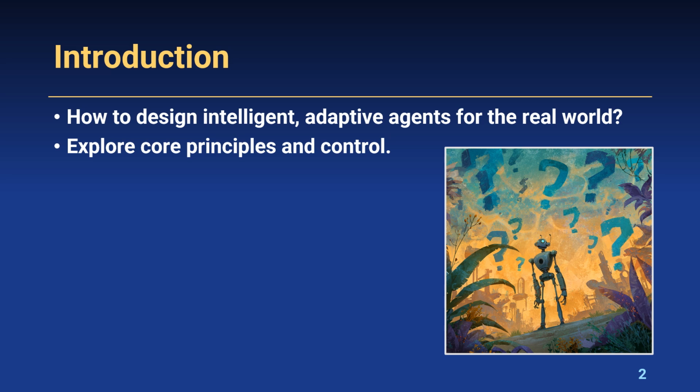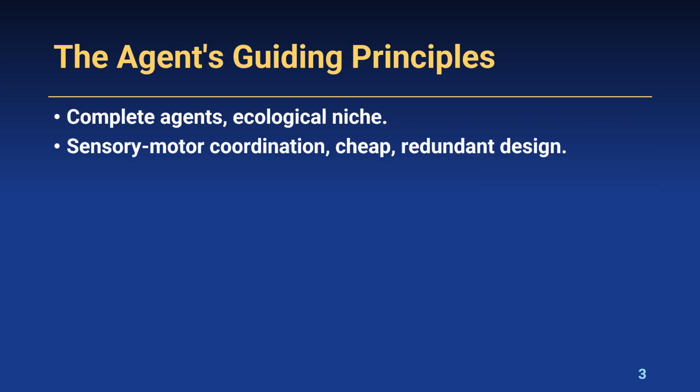Last time, we explored how artificial evolution and dynamic systems offer powerful ways to generate and analyze complex behaviors. But as we transition from what intelligence is to how it's built, a crucial question emerges. What are the fundamental guiding principles that allow us to design truly intelligent, adaptive agents that can thrive in the complex, unpredictable real world, moving beyond the limitations of traditional, centralized approaches? Part 4 of the book, Principles of Intelligent Systems, attempts to answer this by integrating all the insights we've gathered so far into a coherent theoretical framework.